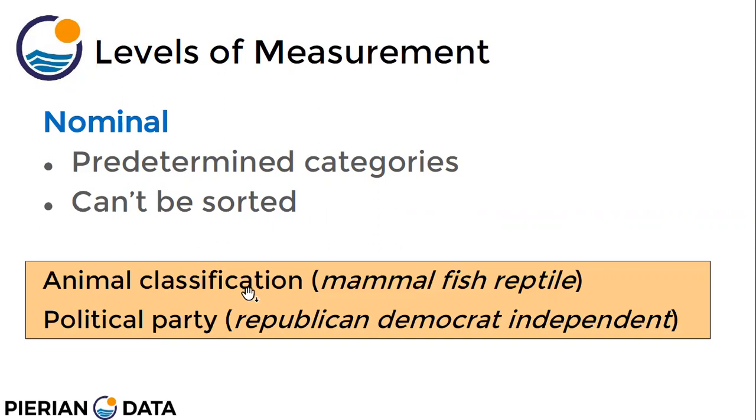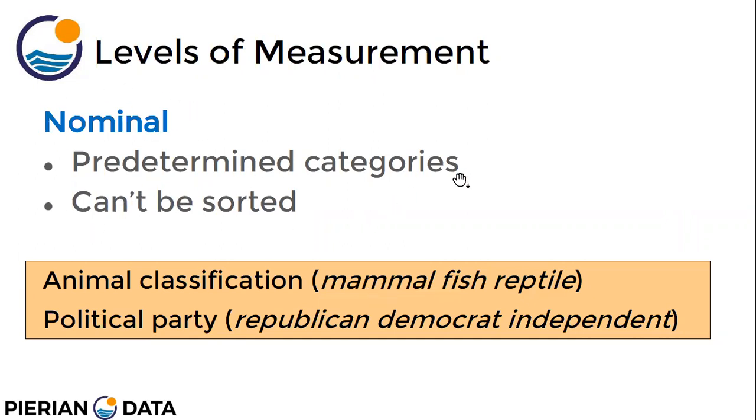So examples are animal classification: mammal, fish, and reptile. You cannot sort them. There is no order, right? You cannot sort a cow and a crocodile and a bird. How can you sort them? Because they belong to different animal families, right? So this is called nominal data.